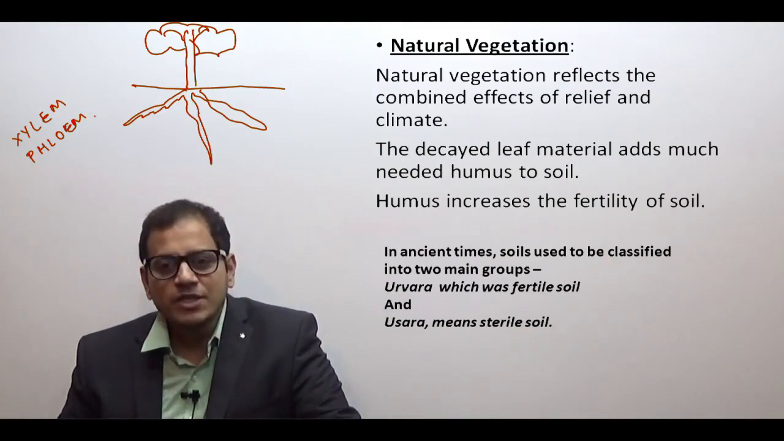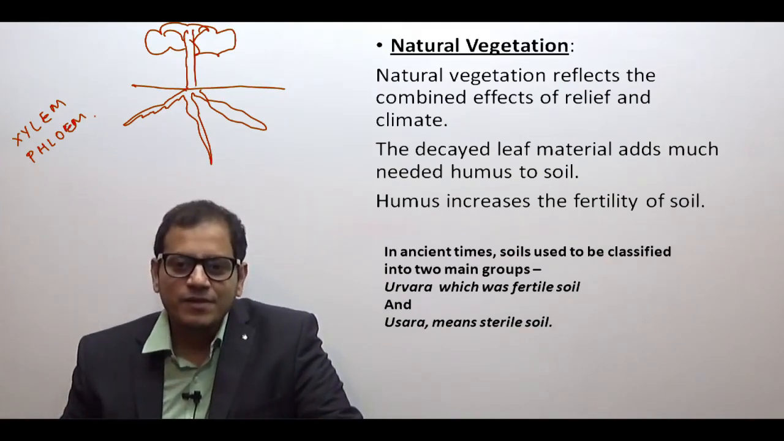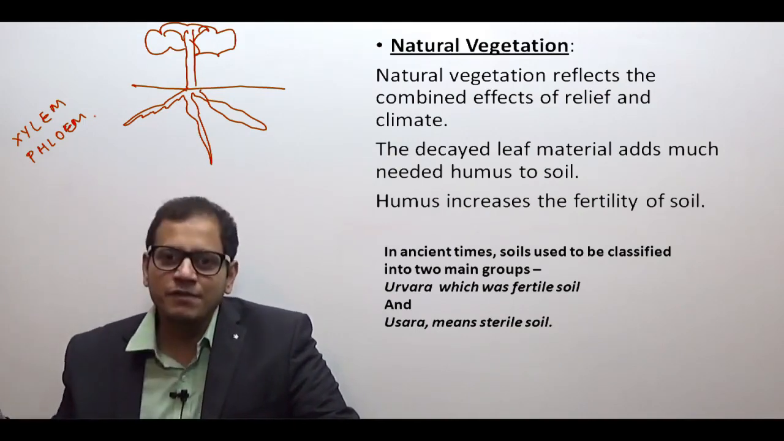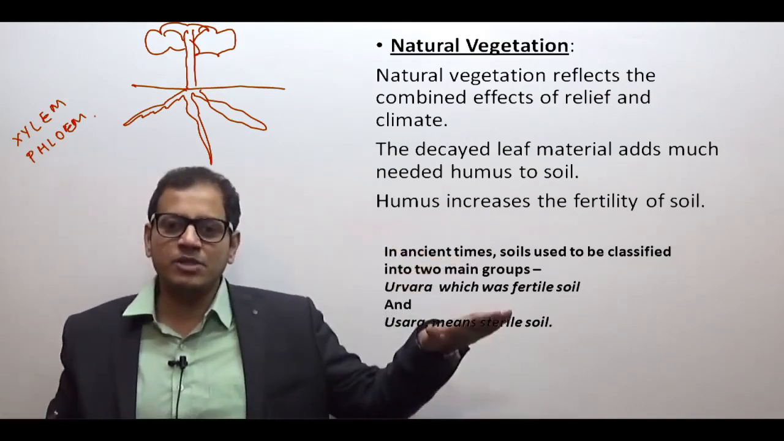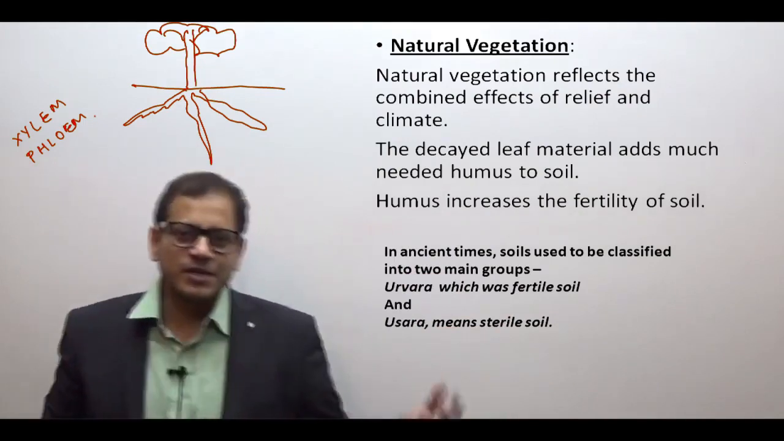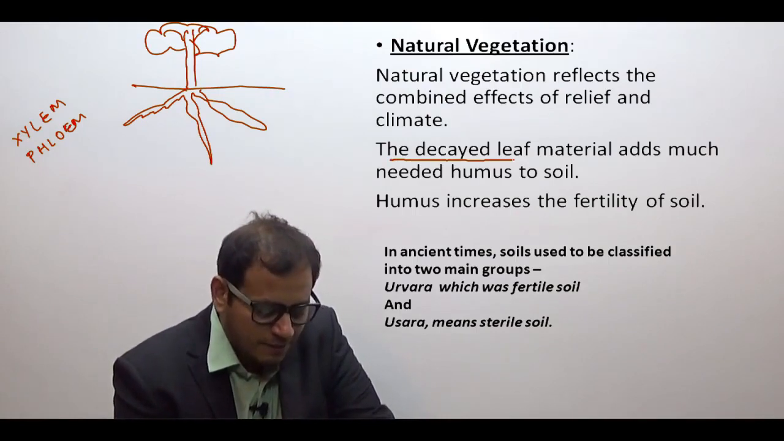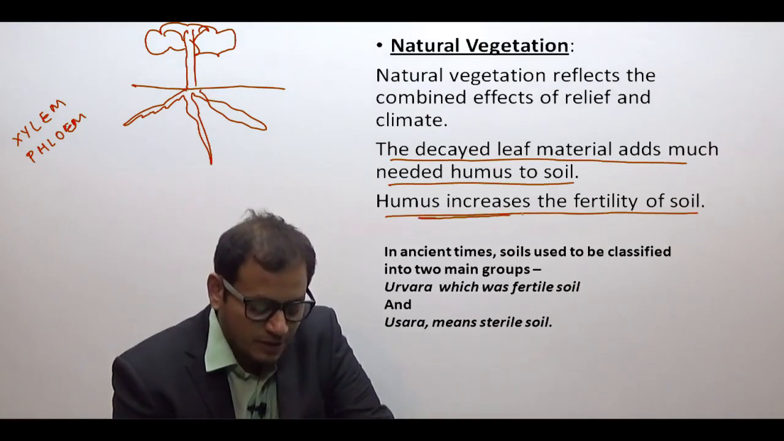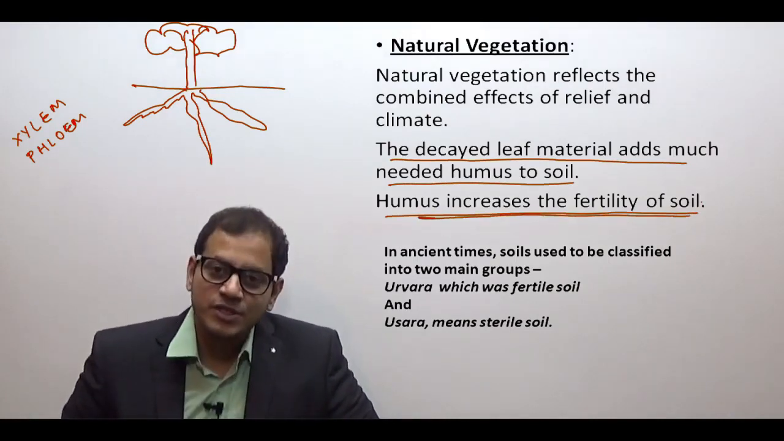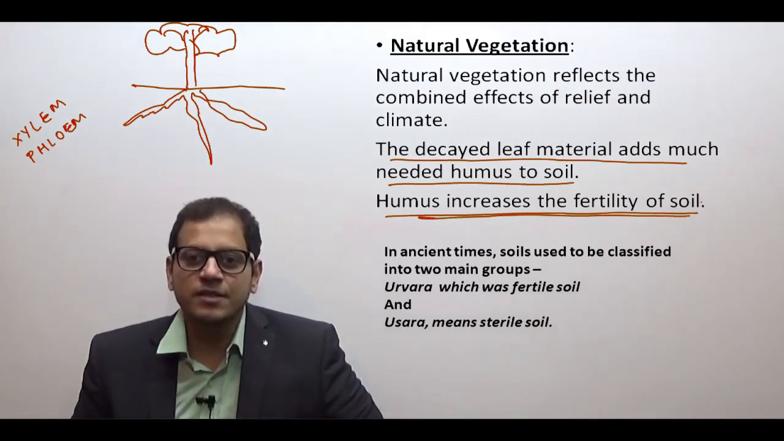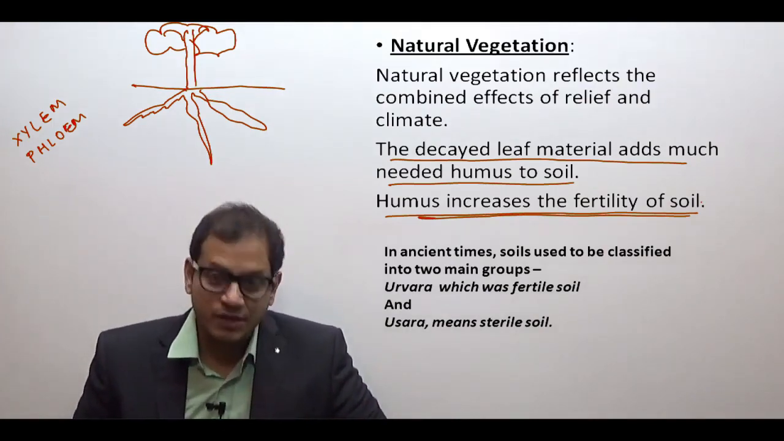Actually, how is the natural vegetation formed? Natural vegetation is a result of relief, that is whether it is a steep slope, normal slope, climate, rainfall, etc. So how does the natural vegetation act? The decayed leaf material adds much needed humus to the soil. Humus increases the fertility of the soil. So if natural vegetation is there, it can result in fertile soil. So these are the factors which affect the soil formation.